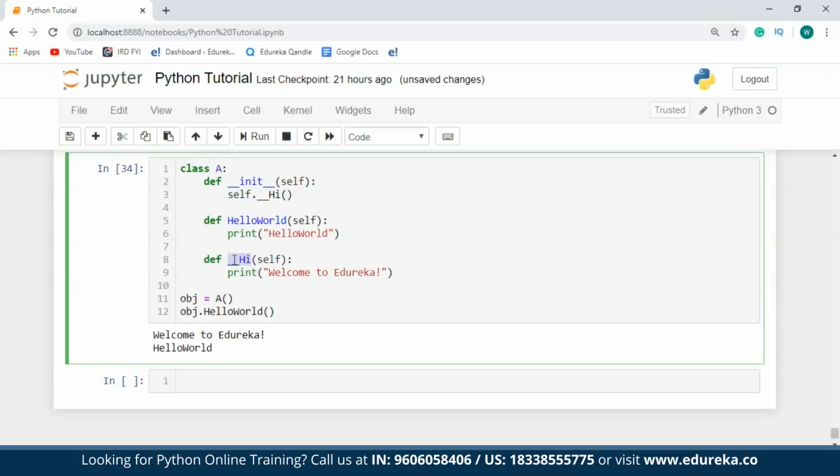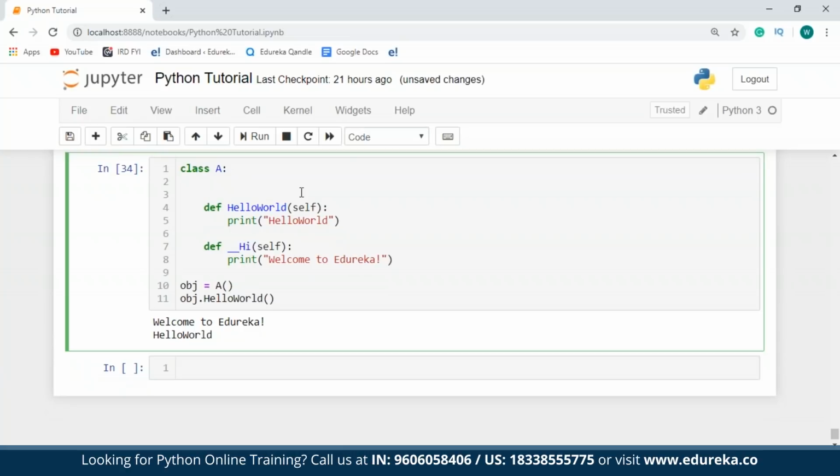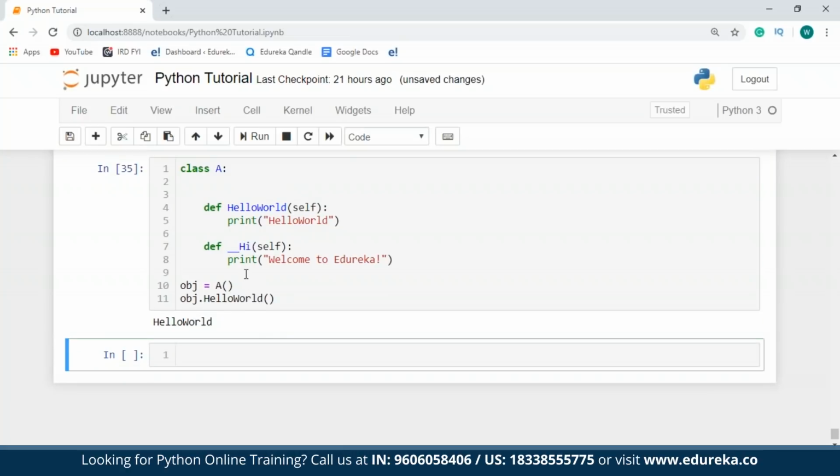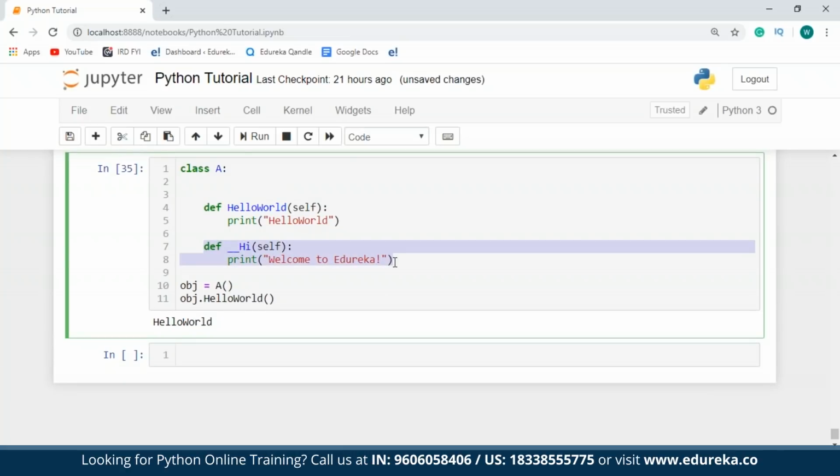As you've seen, I've not called this function which contains a double underscore, but I still have the output to it. Now, if you guys are wondering why the output is seen, this is because I'm calling the __hi method through the init method. As I've already told y'all, the init method is always executed whenever I create an object of this class. So in case I do not write this method, so I'll just delete this from here, and then if I execute this program, you'll not be able to see the output for the hi function.